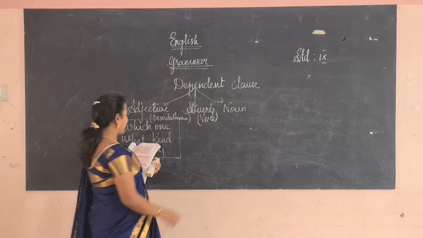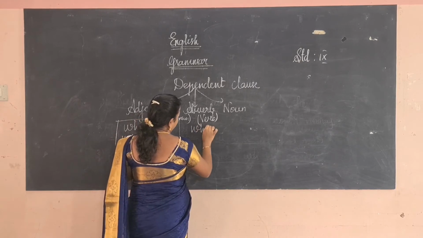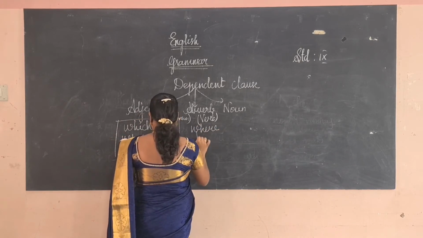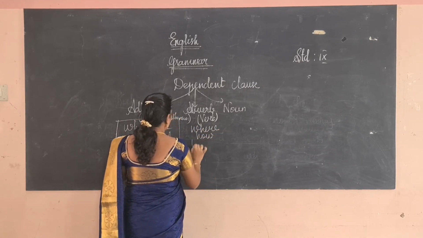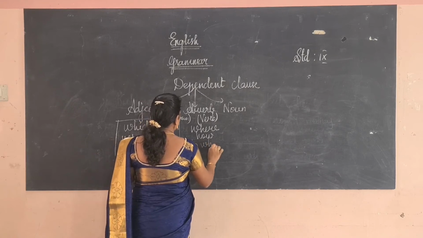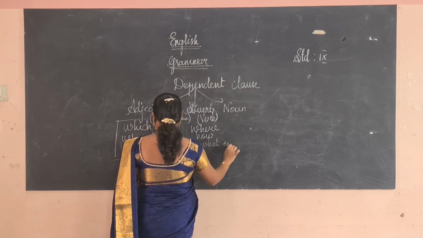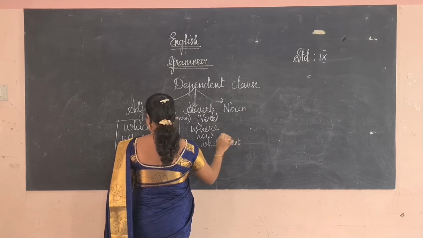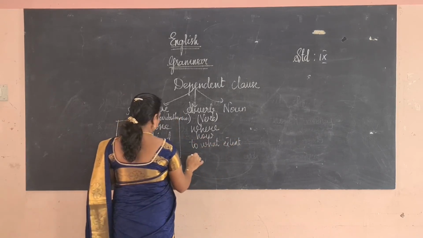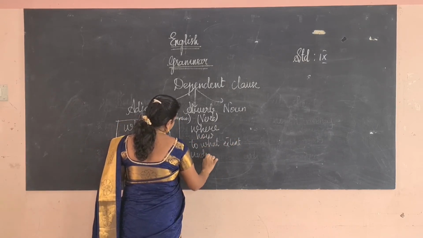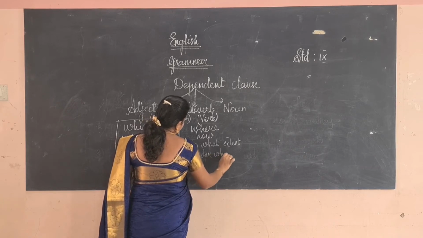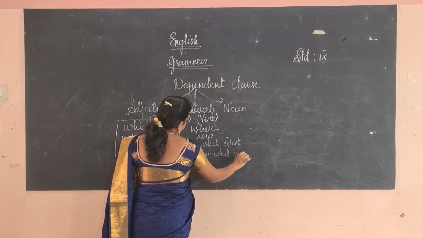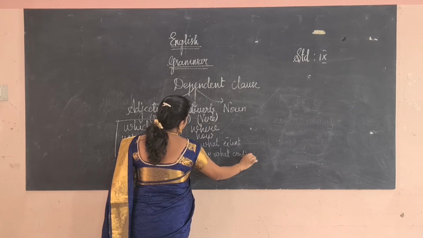So where, how, to what extent, or under what condition something happened.